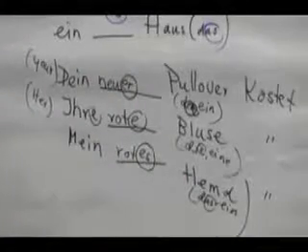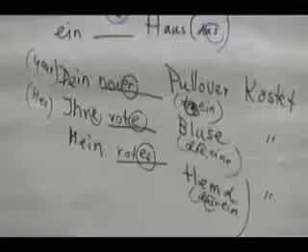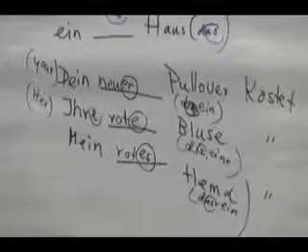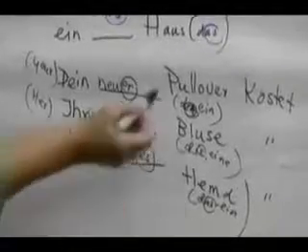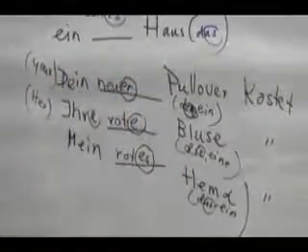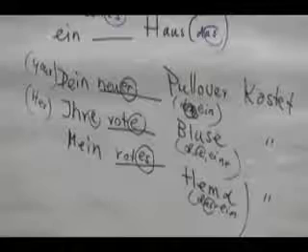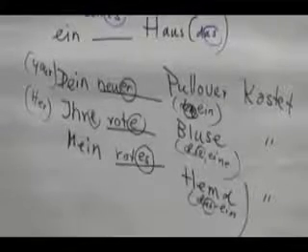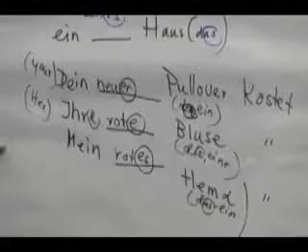Mein rotes Hemd kostet 20 Euro. That wasn't too complicated, right? Just remember to borrow from the original der, die, das word. Borrow the endings and stick them on the adjective, and you'll be all set. And that's all for adjective endings with Ein words.